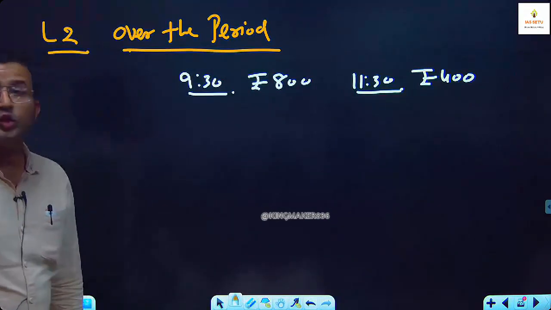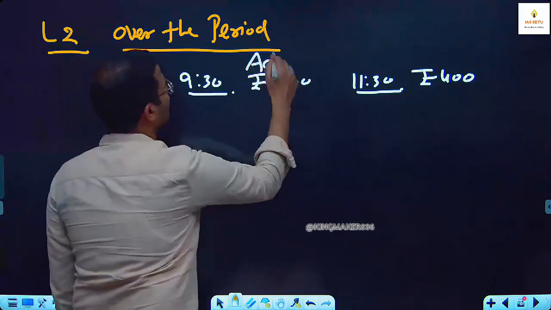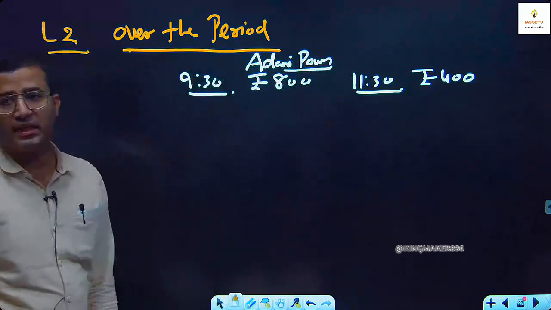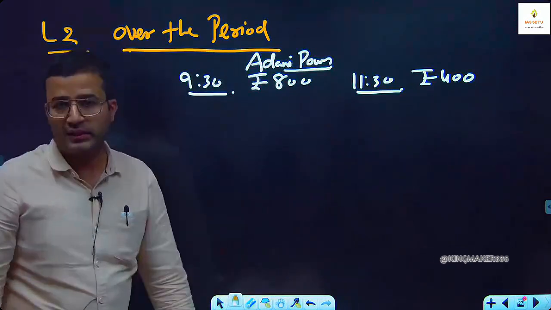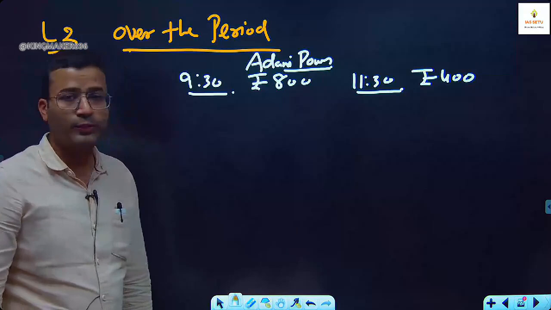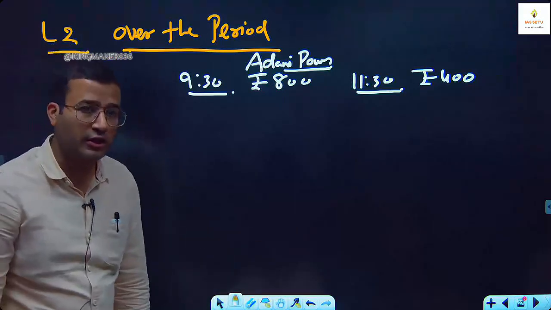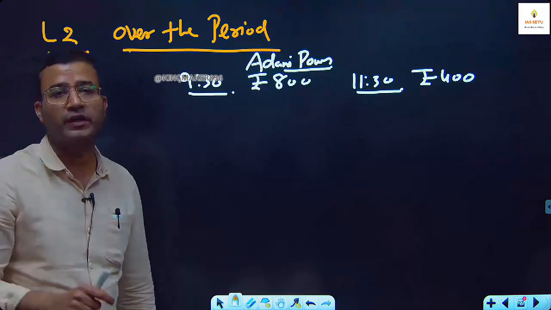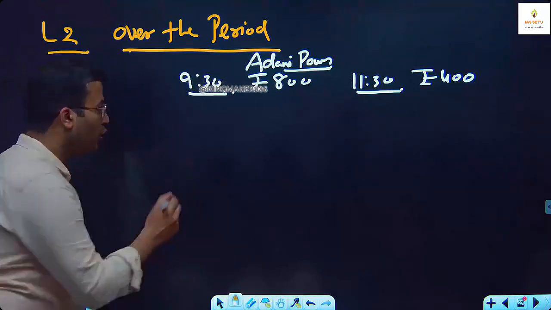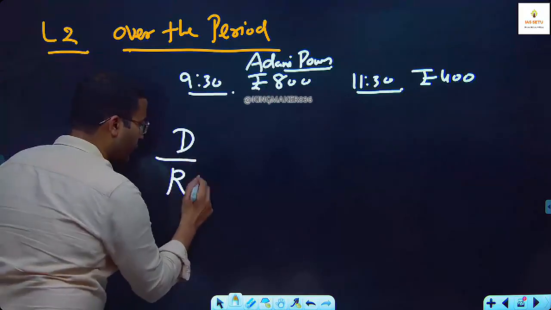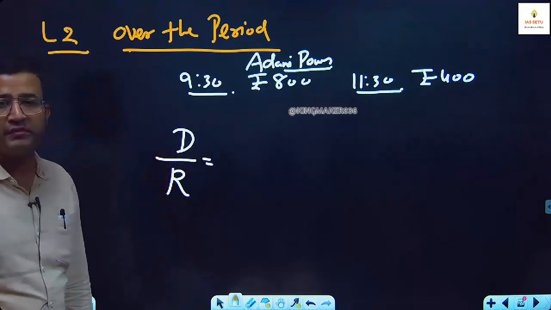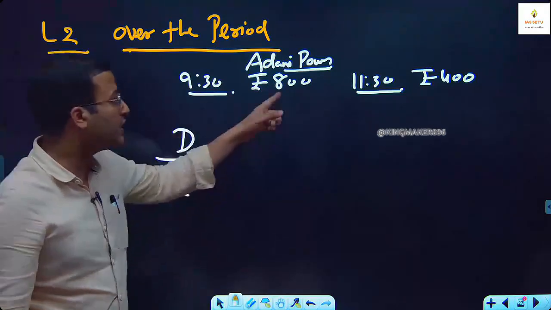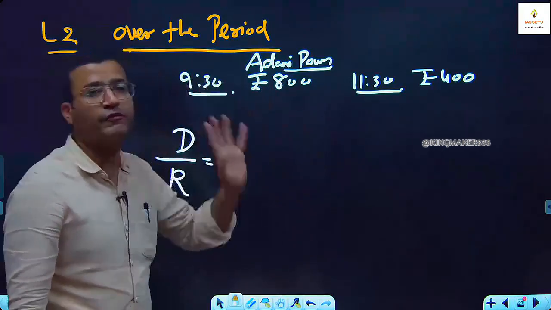Okay, so the question is, I say Adani Power, for example. I don't know, but just for example, I take this Adani Power. At 9:30 the price was 800 rupees, at 11:30 the price 400. Question is, how much percentage decrease is there in the share price of Adani Power over the period? Here also difference upon reference. Here also there is no problem with difference. Reference is always the previous value. Because there is a decrease of 400 out of 800.